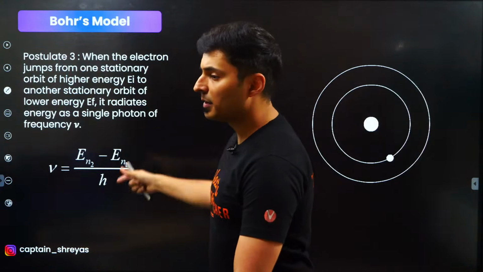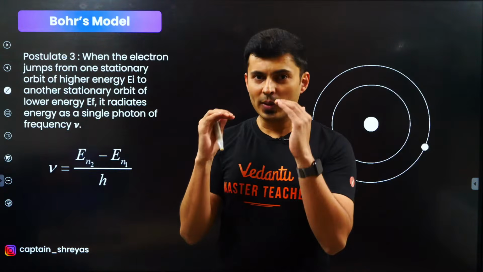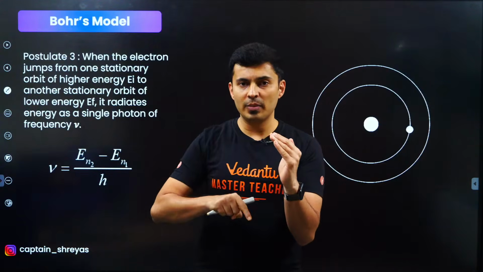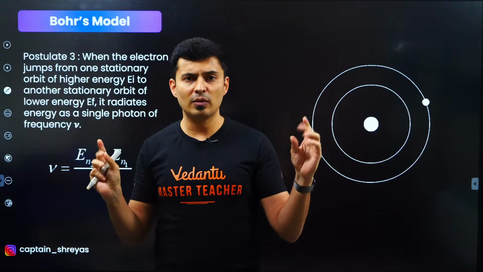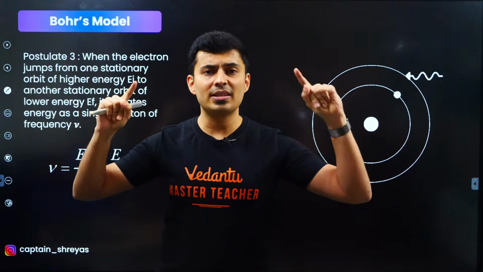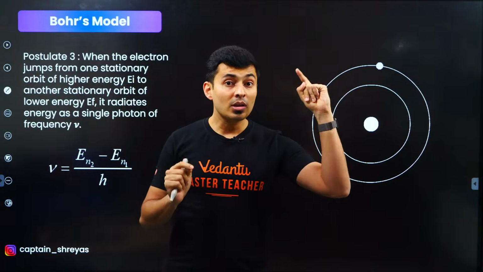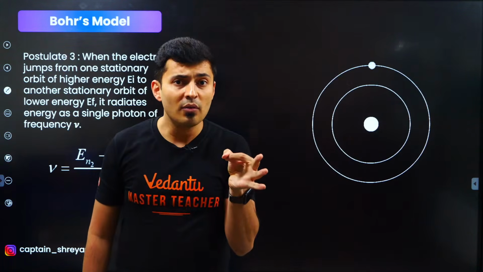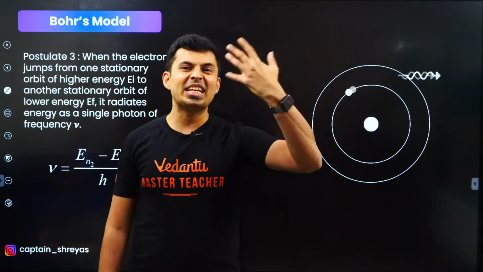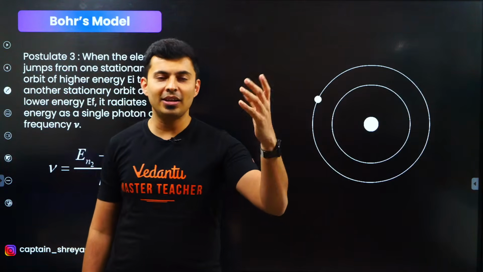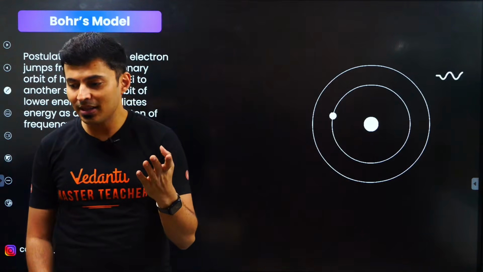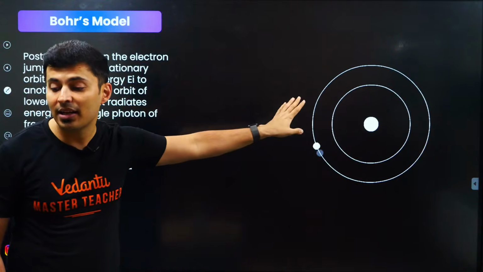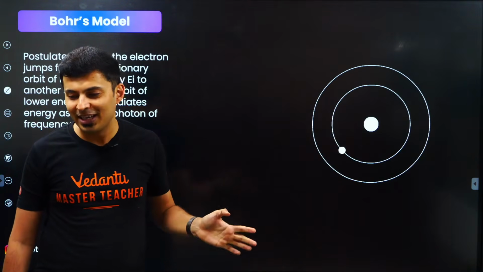Bohr's model, third postulate, guys. We now know electrons go in fixed orbits, with no radiation of energy, and in these orbits, angular momentum is nh by 2 pi. Now what happens when the electron goes from one orbit to another orbit? It gets excited or de-excited. Many orbits are there, but not all orbits will have electrons.